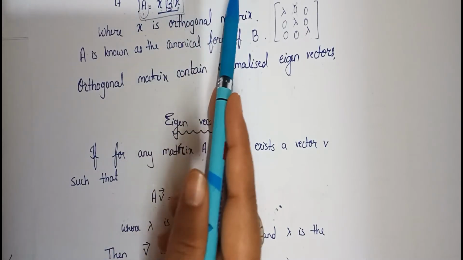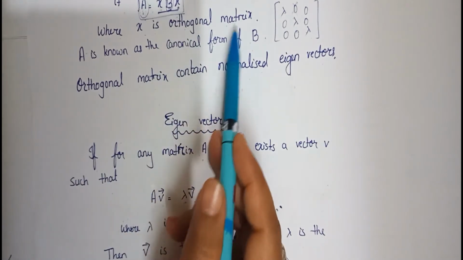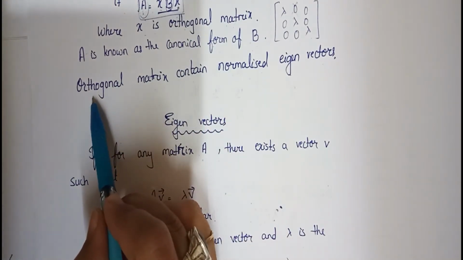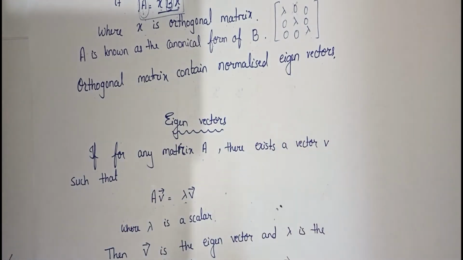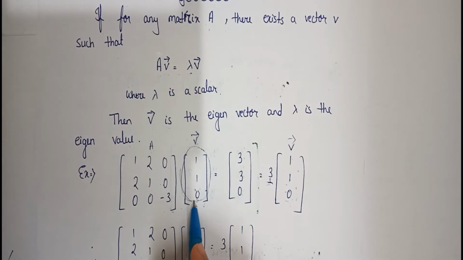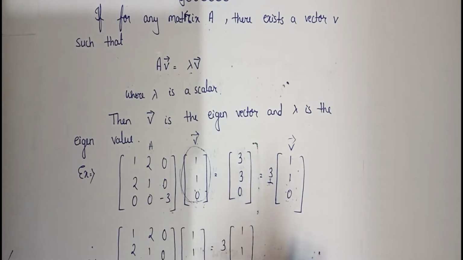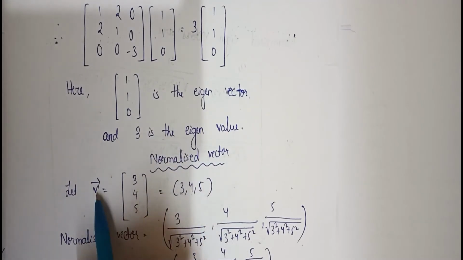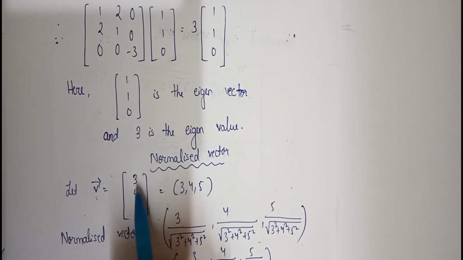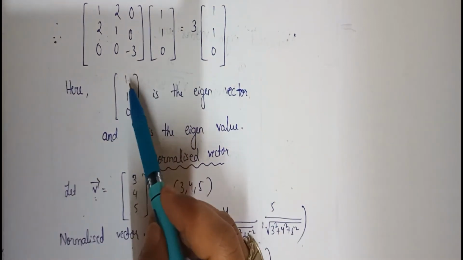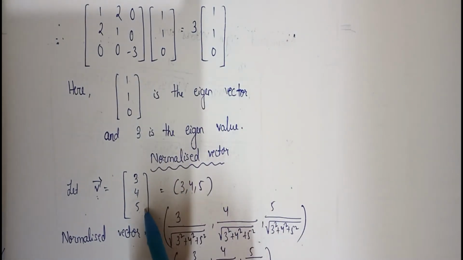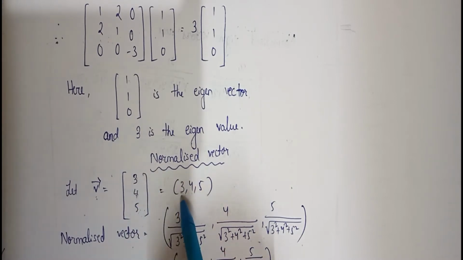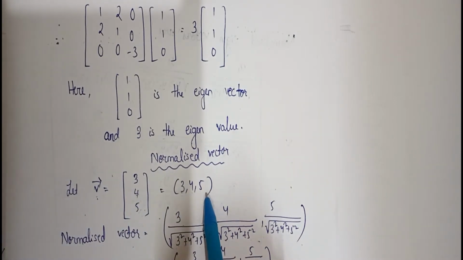Orthogonally similar, where X is the orthogonal matrix. So what do we mean by an orthogonal matrix? An orthogonal matrix contains normalized eigenvectors. If this is the eigenvector, then what do we mean by a normalized eigenvector? Suppose an eigenvector is 3 4 5. Earlier I gave an example of eigenvector 1 1 0 by proving it. Now I am taking an arbitrary eigenvector, suppose 3 4 5, so I can write it like this. So what is the normalized eigenvector?